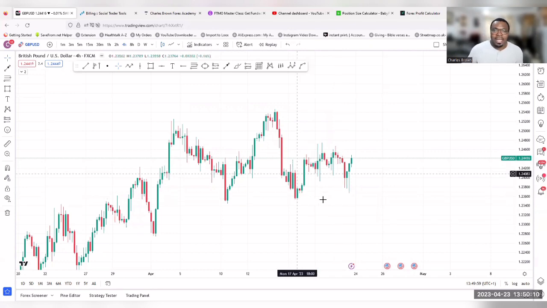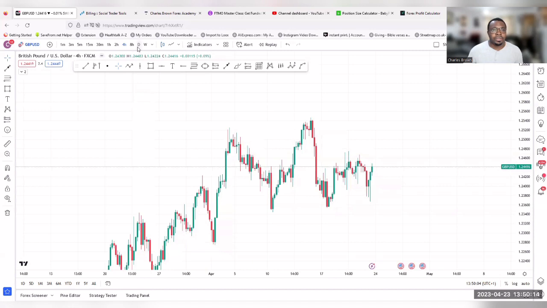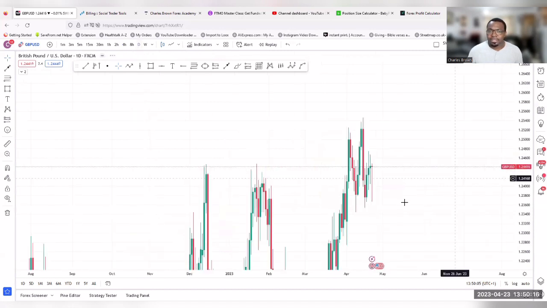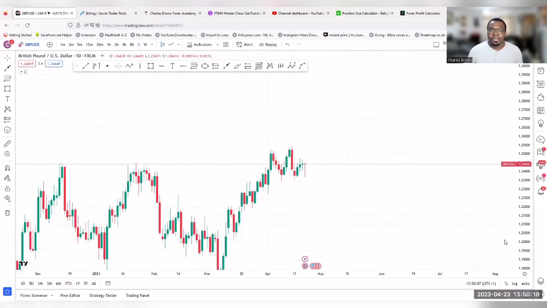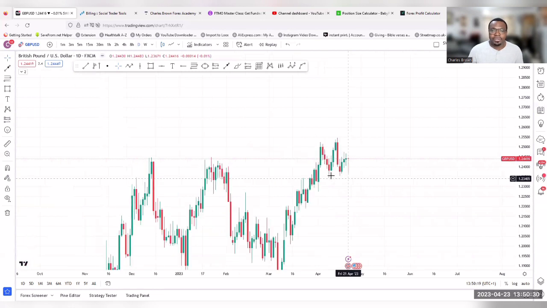All right, now we're looking at the 4-hour time frame because I used to actually look at the daily with you, but at the moment we can see that the daily is obviously an uptrend, so we don't need to talk much about the daily because if you just look at it, it appears that the daily wants to push higher. But we have an issue with some of these candles here, which we're going to address in the 4-hour time frame. But right now, if we're looking at the daily, which is not bad to look at,